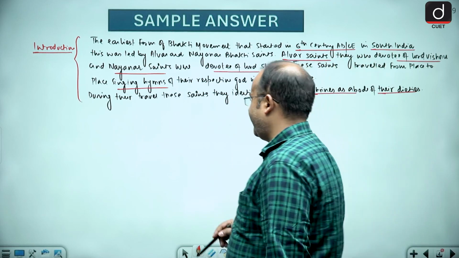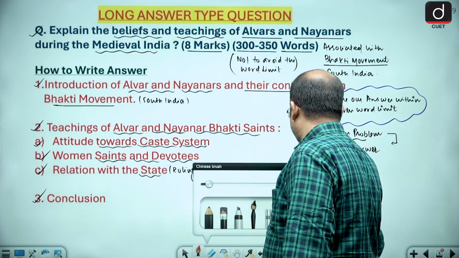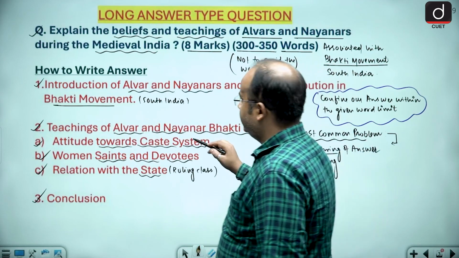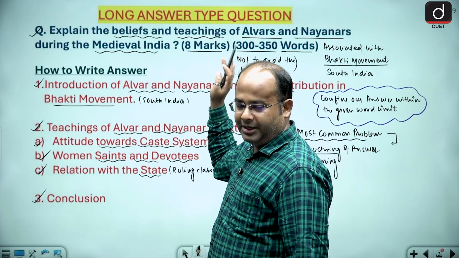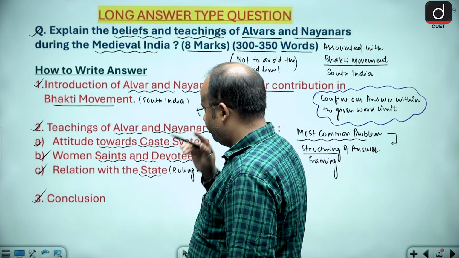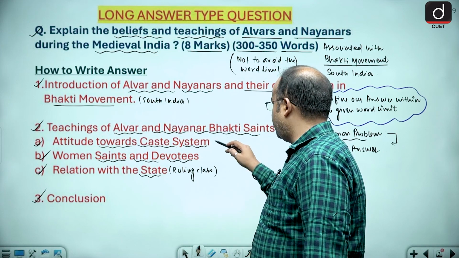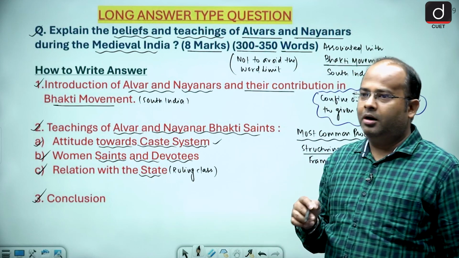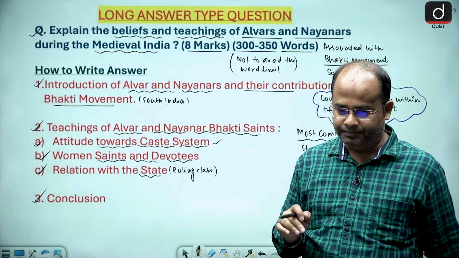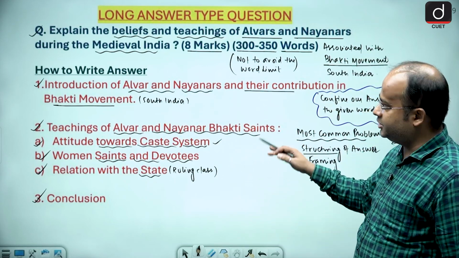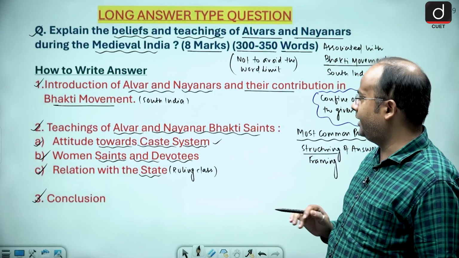Now next I have to write the main body. This is the main body, my dear friends, that is about the teaching of Alwar and Nayanar. First of all, we will discuss the attitude towards the caste system, because the caste system was a very rigid system, not only in north but also in south. So what were their teachings? We have divided this teaching into the first category, that is about the caste system.